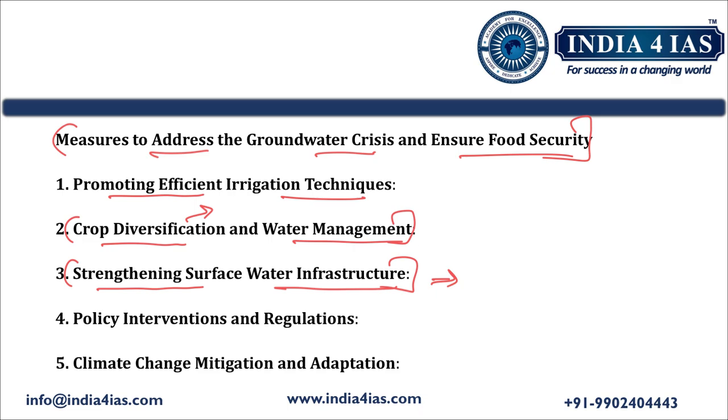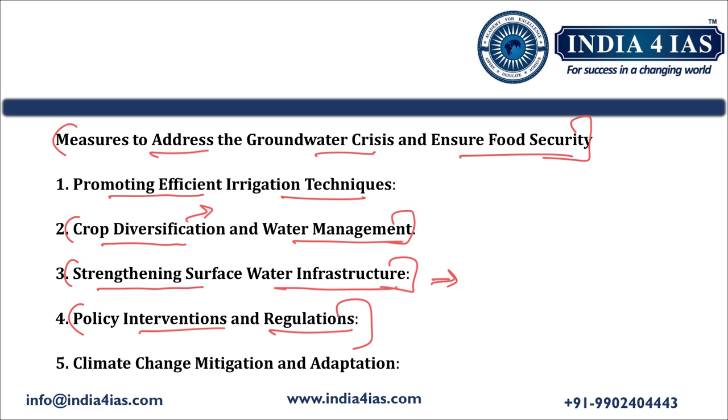Then the fourth point is policy interventions and regulations. The government must regulate groundwater extraction through appropriate policies that limit excessive use and penalize over-extraction of groundwater.